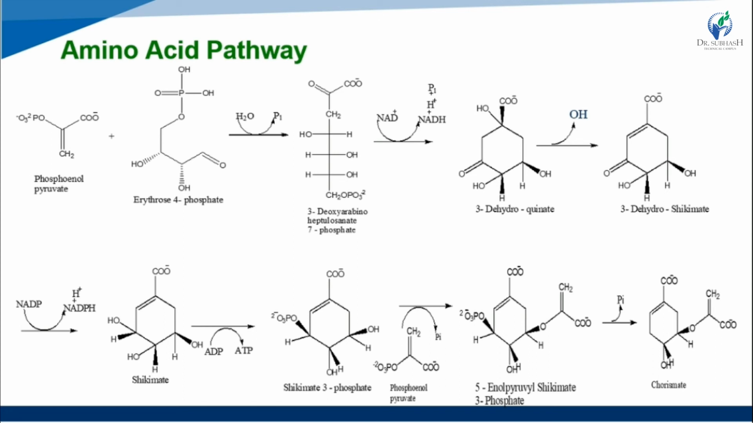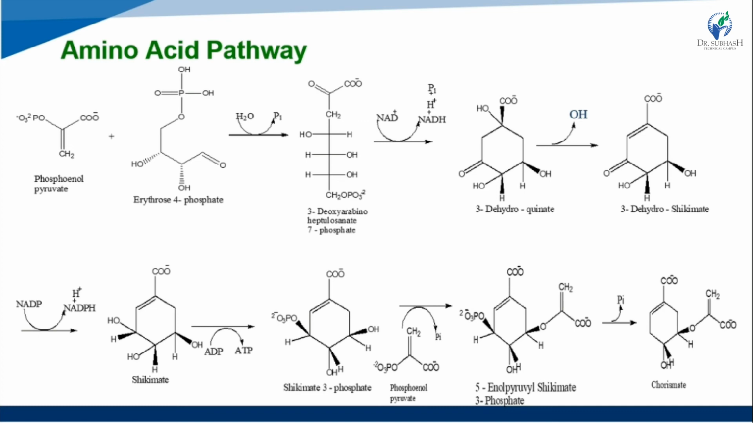So they make 3-dehydroquinate, okay, and further from dehydroquinate, in the third step, they remove one water molecule. So they make 3-dehydroshikimate, okay. Further NADP plus, NADPH plus 1 H plus are removed, making one shikimate, then one energy is removed, that is ADP to ATP, adenosine diphosphate to adenosine triphosphate. Further reaction makes shikimate 3-phosphate, okay.